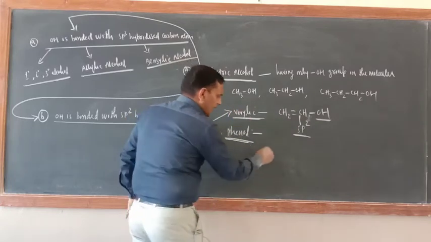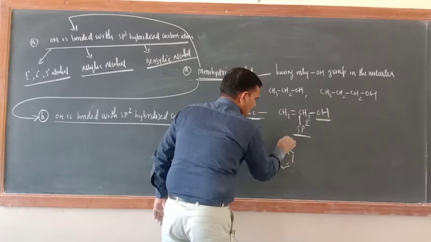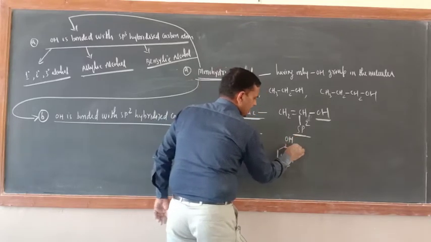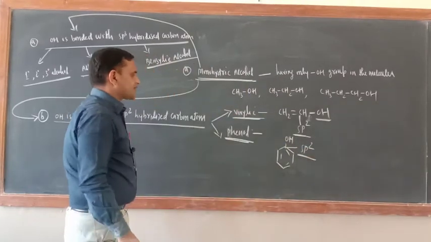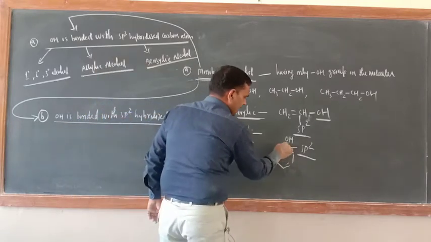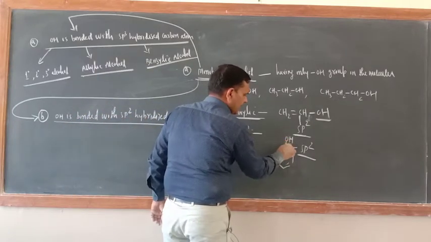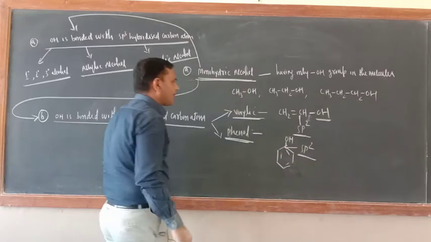In phenol, what is there? OH is directly bonded with the benzene ring. This is also sp2 hybridized only, correct or not? So OH is directly bonded with the benzene ring, to a carbon atom which is sp2 hybridized.